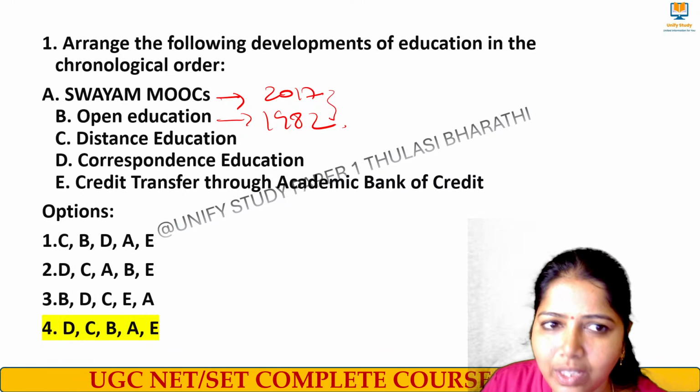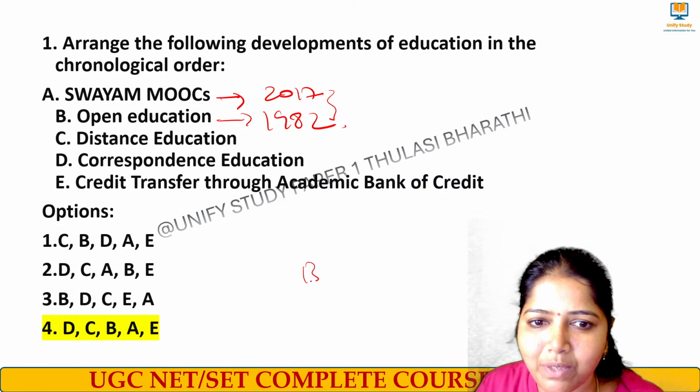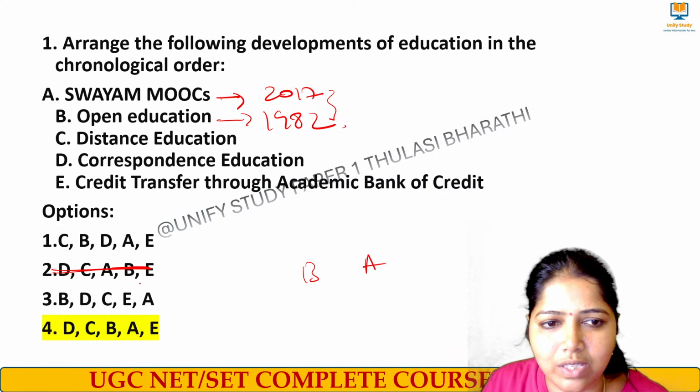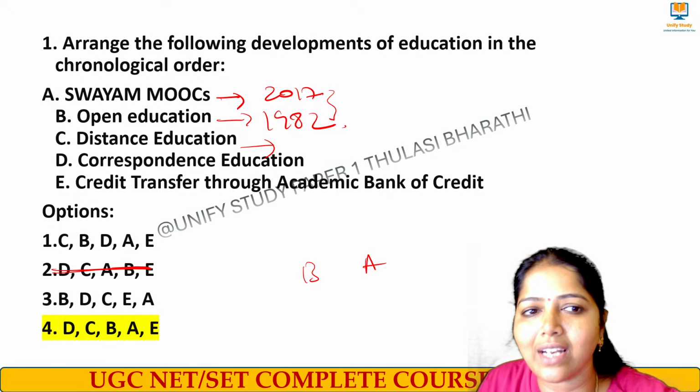So if we just look into these 2 years itself, we know B comes first, then comes A. So B, A, this we can eliminate. So these three options we have to check. And next we added distance education.